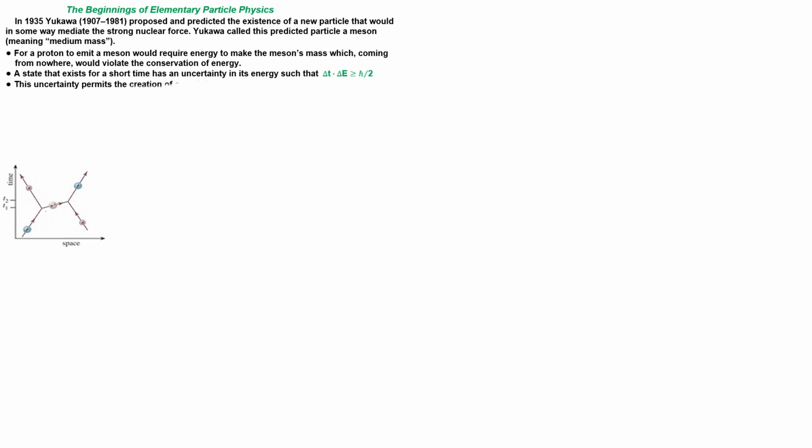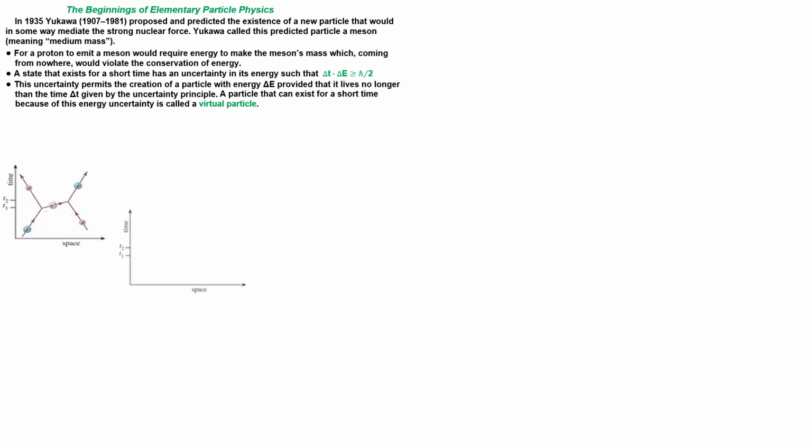This uncertainty permits the creation of a particle with energy provided that it lives no longer than the time given by the uncertainty principle. A particle that can exist for a short time because of this energy uncertainty is called a virtual particle. Let's look at the Feynman diagram below to explain the process of exchanging virtual particles better.